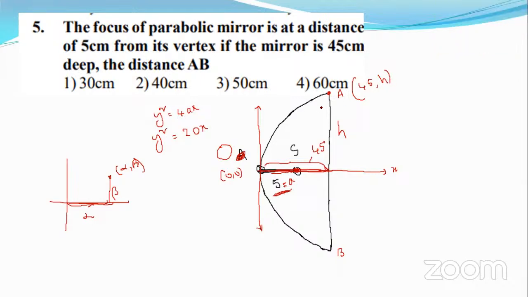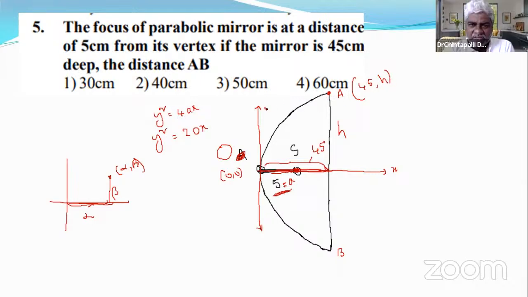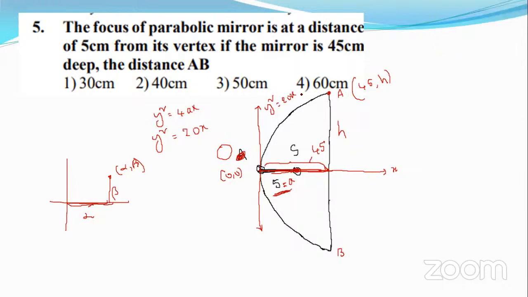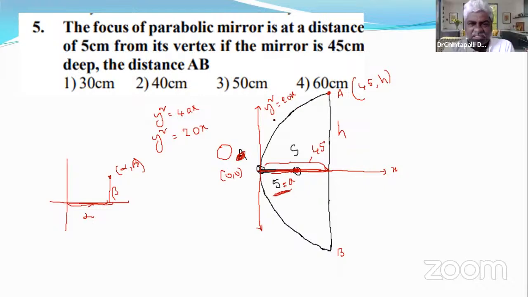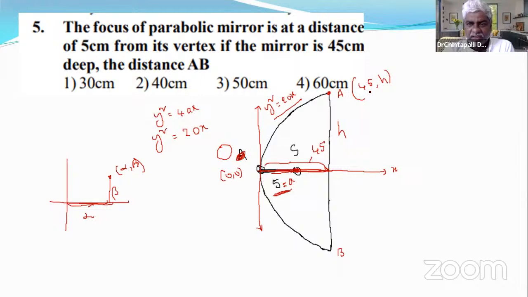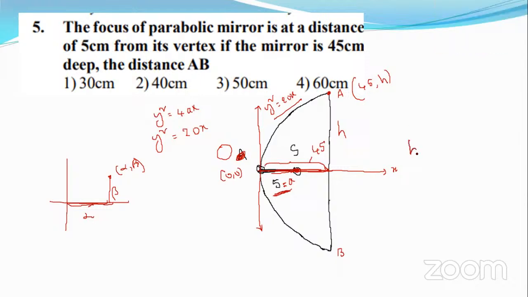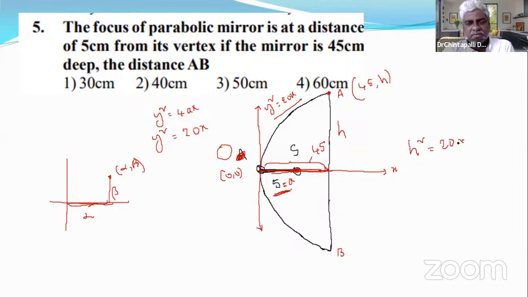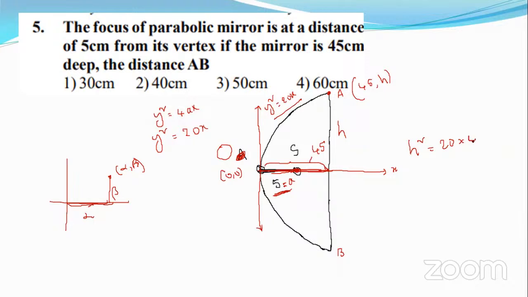And this point lies on the equation y square is equal to 20x. Any point on it must satisfy this equation. So just plug in this point. h square is equal to 45 times 20, which is 900.